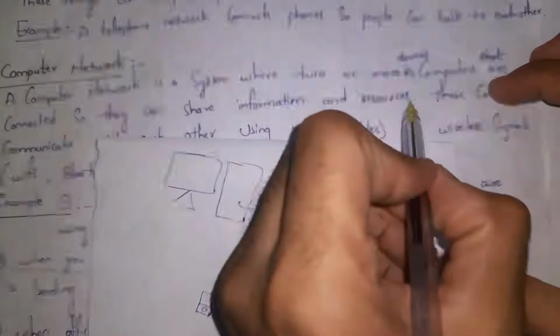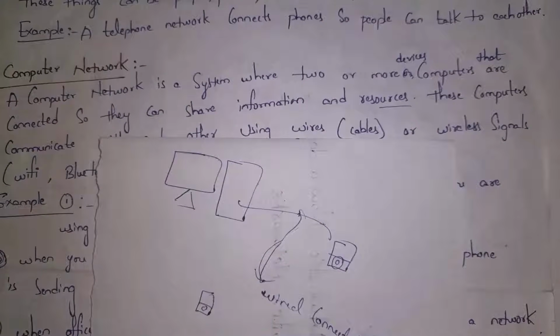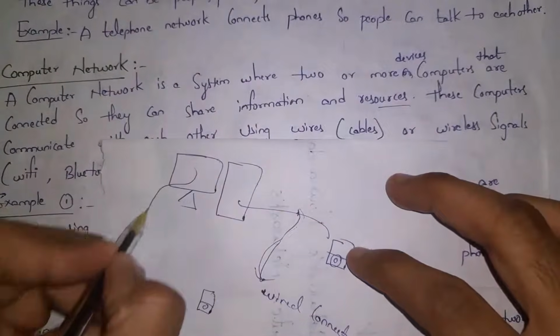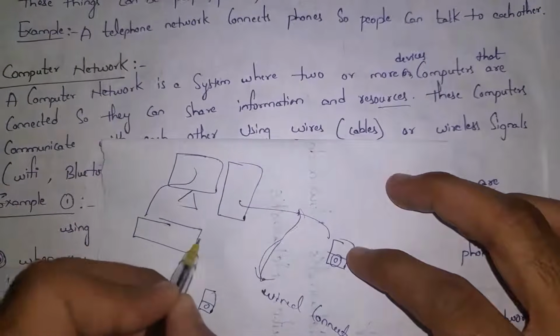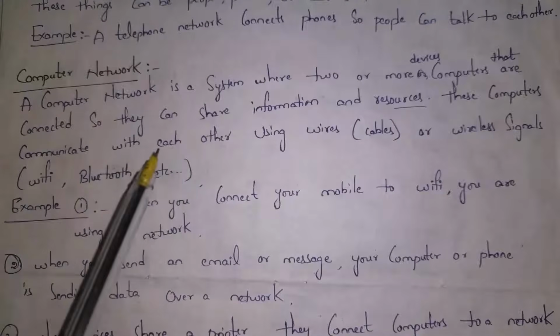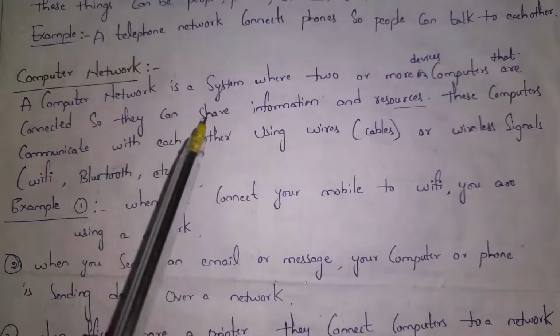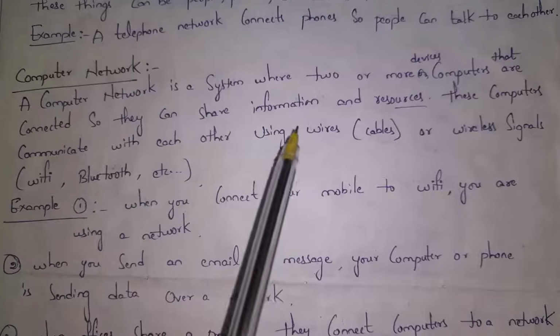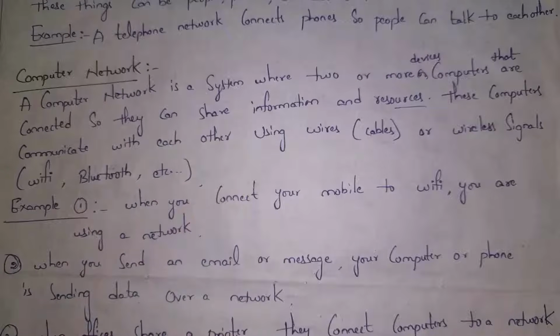I will give an example of resources. For example, I want to print some pages by using printer. So I will connect my computer with printer in order to print pages. So this printer is considered as resource. So in computer networks, we will connect devices in order to share information and resources. And this connection can be either wired or wireless. These are examples of computer network.